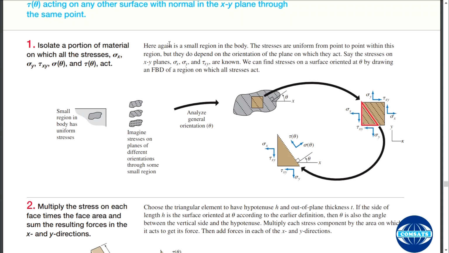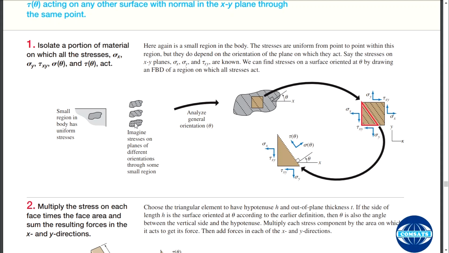So here again a small region of the body is considered. This is your body, and a small region in the body has uniform stresses. So a part of uniform stresses, a component we have taken, and these are the components. Envision stresses on planes of different orientations through some small region. So these are different orientations in the smaller region we have taken.